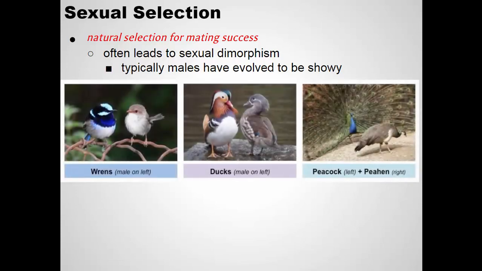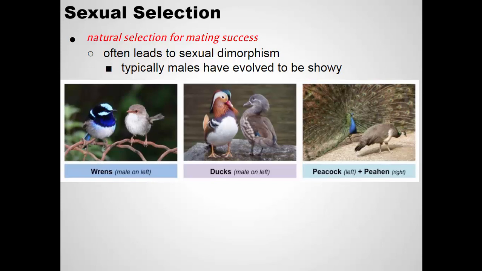Here are some examples, and you're probably familiar with some of these. Birds often show pretty distinct sexual dimorphism. Like if you see in your backyard at a bird feeder a cardinal. What's a cardinal look like? Red. Those are only male cardinals. Female cardinals are the same basic body shape, same thick beak, same little crest on the top of their head, but they're not bright red. They're brown. They're brownish gray with some red tones to them.